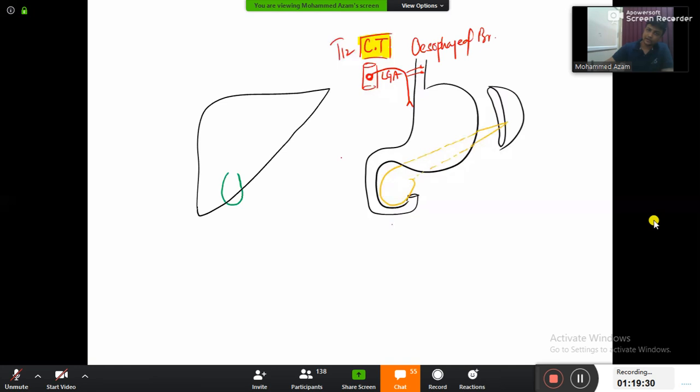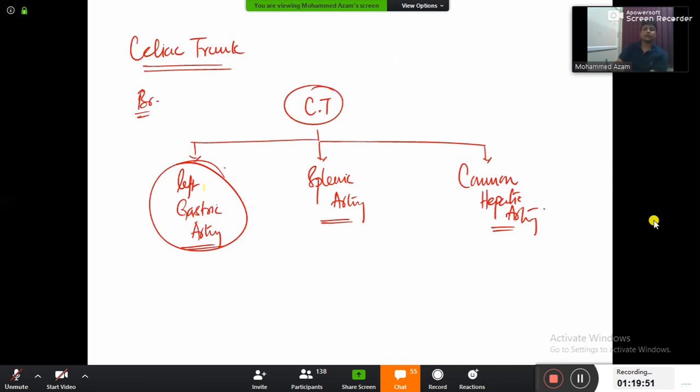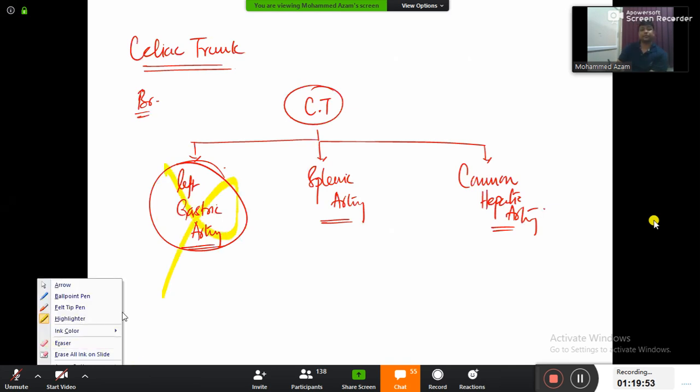Left gastric artery. Done, sir. Finish. Left gastric artery is the easiest one, and it is giving only one branch, that is esophageal branch. I am done with the left gastric artery.